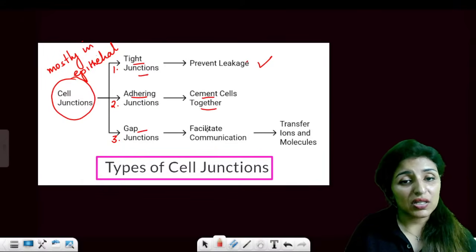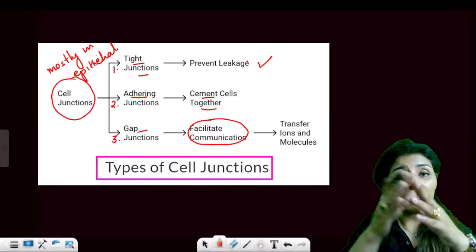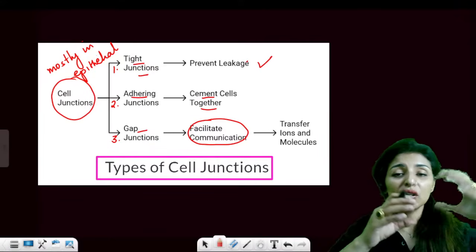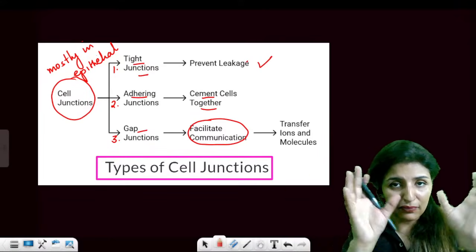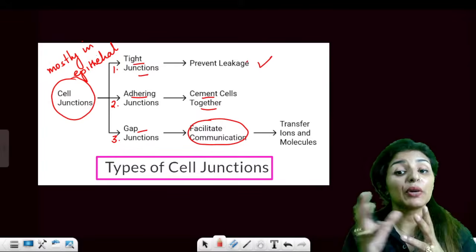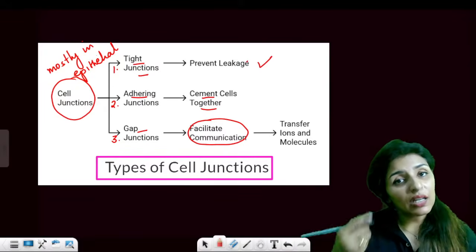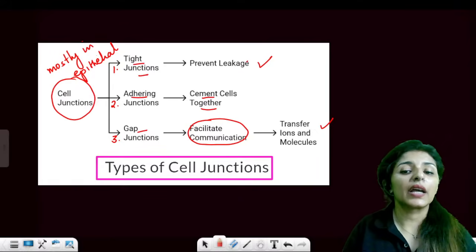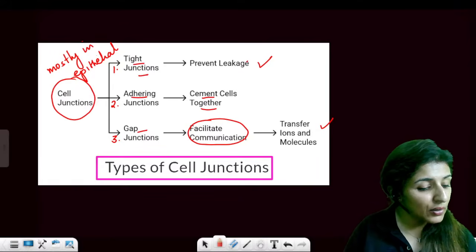And gap junctions facilitate communication. Wherever there is a gap, a gap junction helps two cells far from each other to communicate with each other. The communication is the transfer of ions and molecules. Are these points clear to everyone?